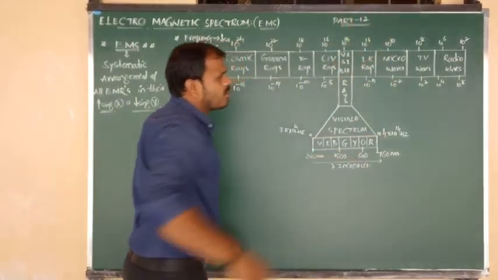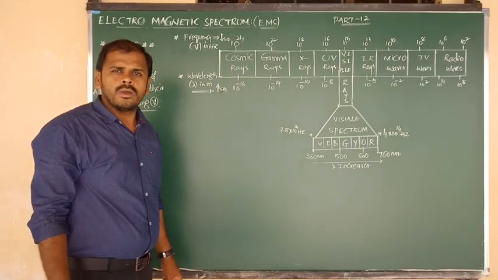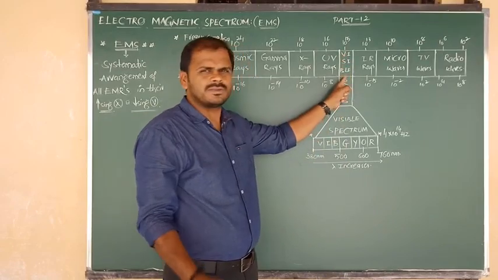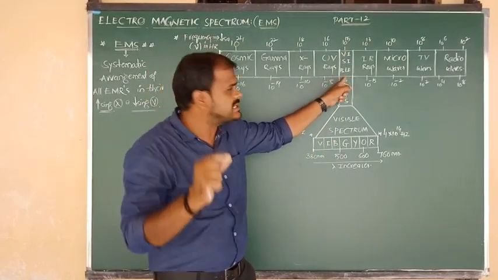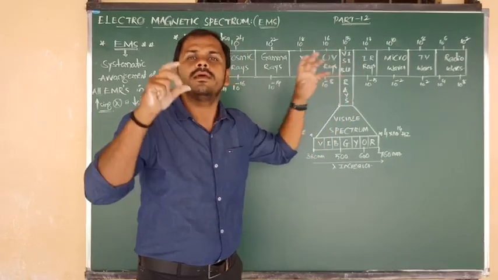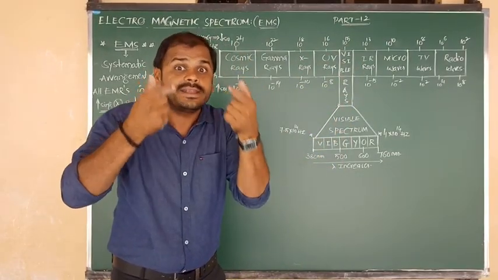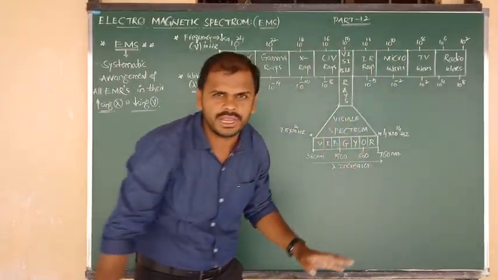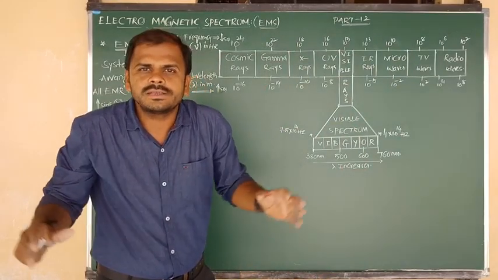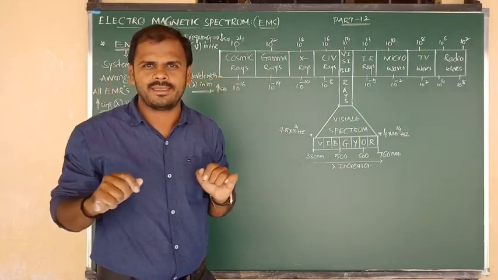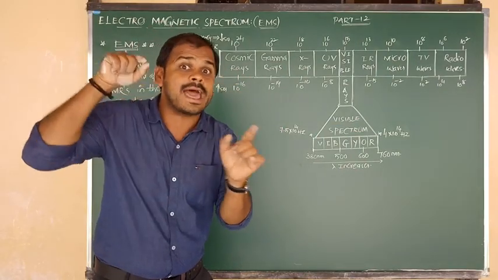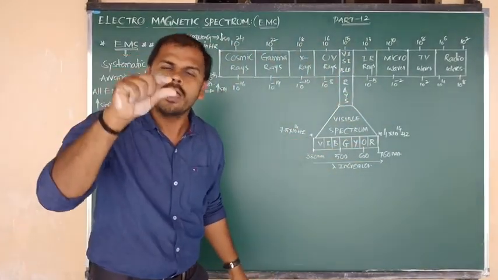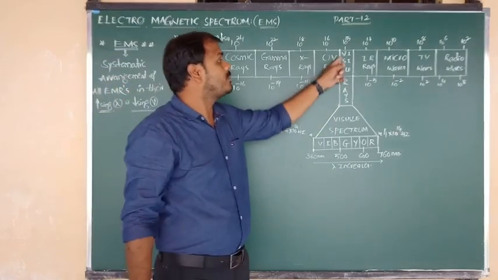Among all these types of electromagnetic radiations, only one small portion, the visible ray portion, or visible light portion, we can see with our eyes, we can detect with our eyes. Except visible, all the other electromagnetic radiations we can't detect with our eyes directly. So our eyes can directly detect only a small portion of the entire electromagnetic spectrum. That small portion is the visible ray.